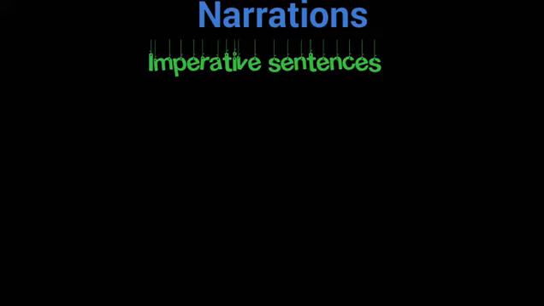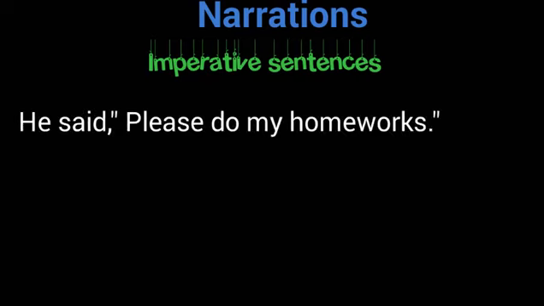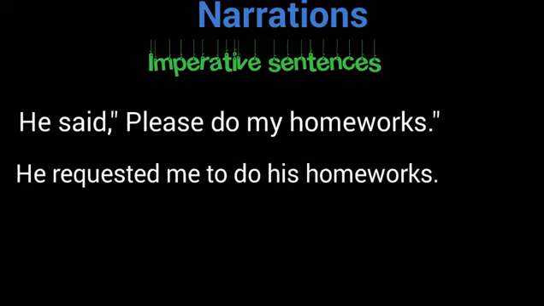See the examples, then you will understand how we can change it. The first example is, he said, "Please do my homework." Here you can say that the guy is requesting. Then we change the reporting verb into requested. He requested me to do my homework.